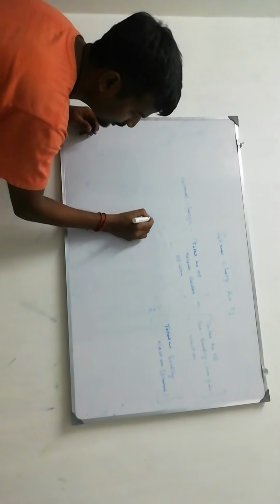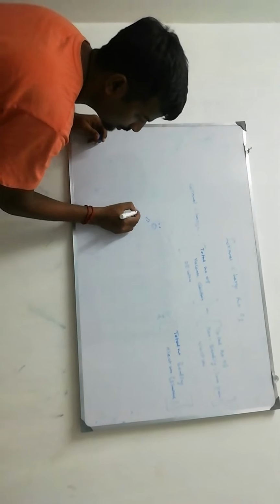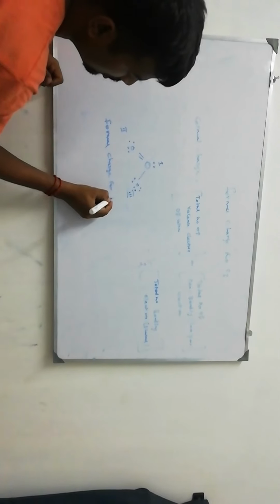The structure is like this. This is the first oxygen, second oxygen, third oxygen. Now I am going to write the formal charge for the first oxygen.